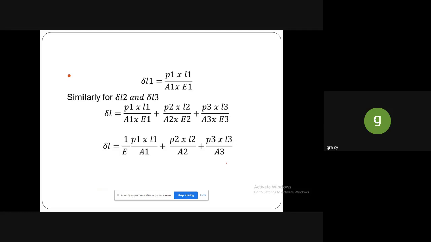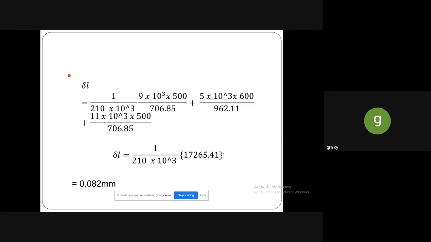So we know the common value as E. So as the value is same, we are taking the Young's modulus as a common and then we are substituting the values like this: P1 into L1 divided by A1 plus P2 into L2 divided by A2 and then P3 into L3 divided by A3.